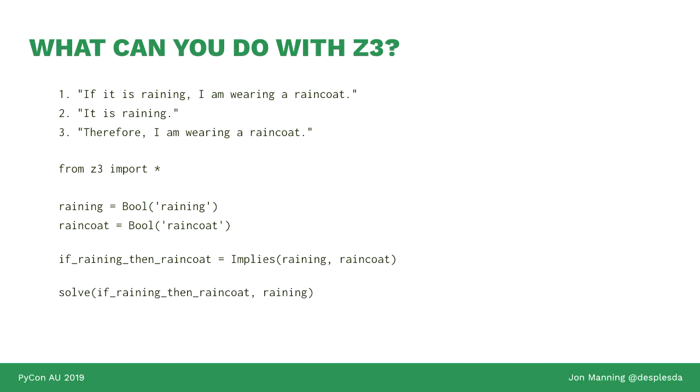We can then ask Z3 to solve this set of equations. We can say solve given the fact if raining then raincoat and also the fact raining. And it will produce raining is true because you've told me that it's true, but also I've inferred that raincoat is also true, following the propositions that we've set up. Okay, so that's the groundwork for using symbolic representations and having Z3 solve this logical problem for you.